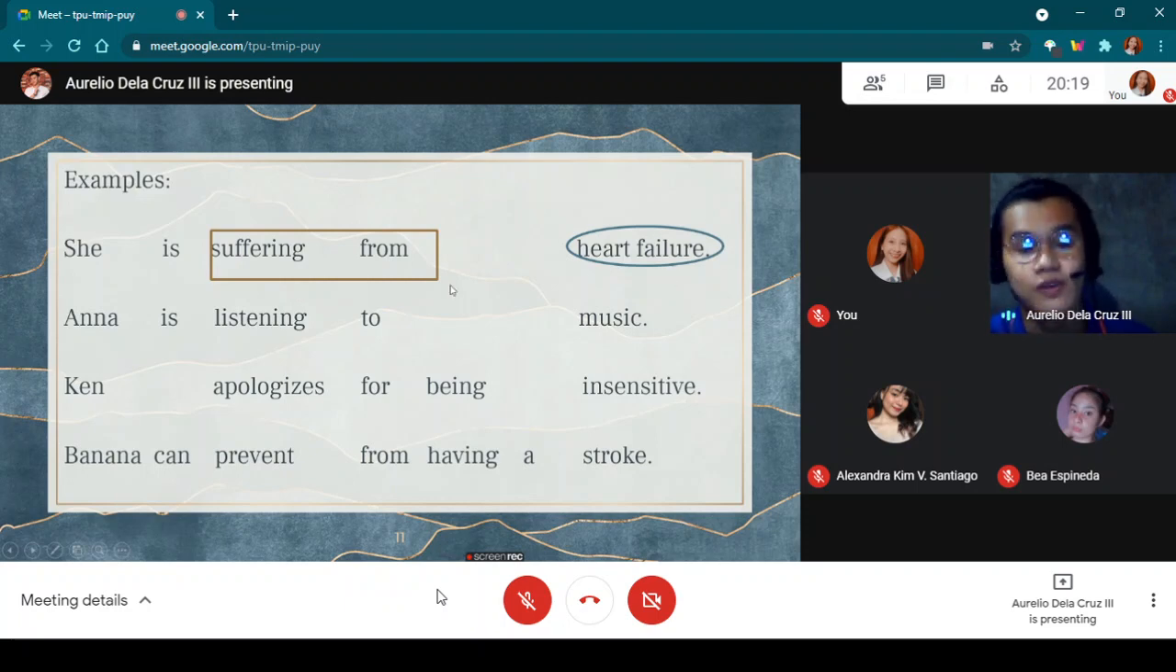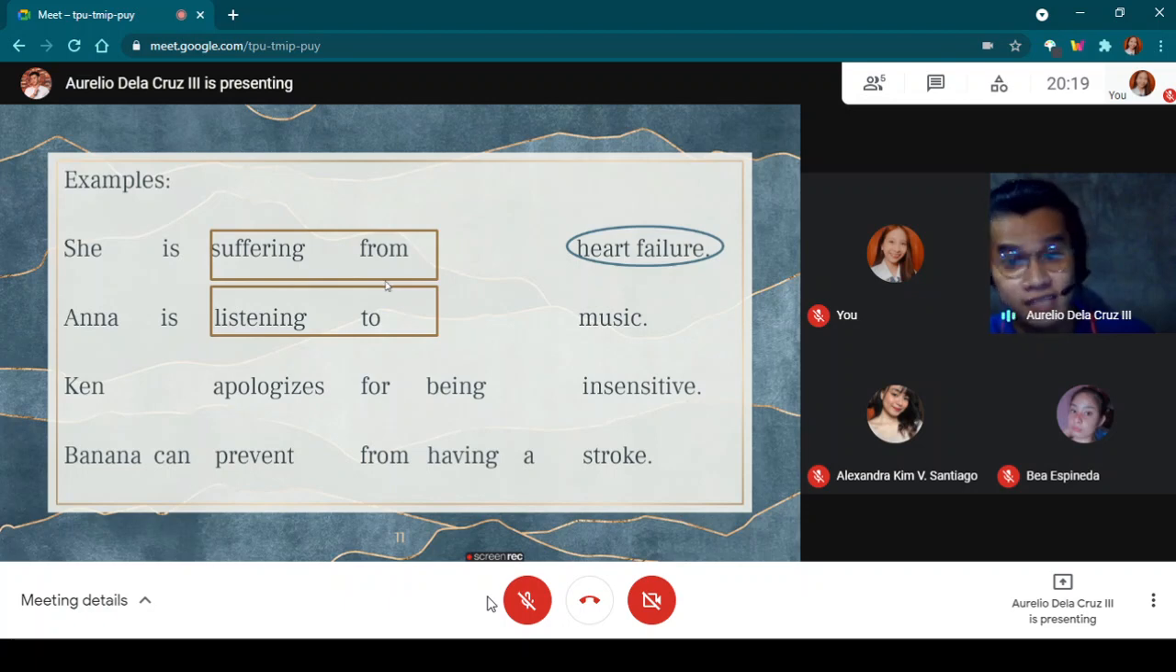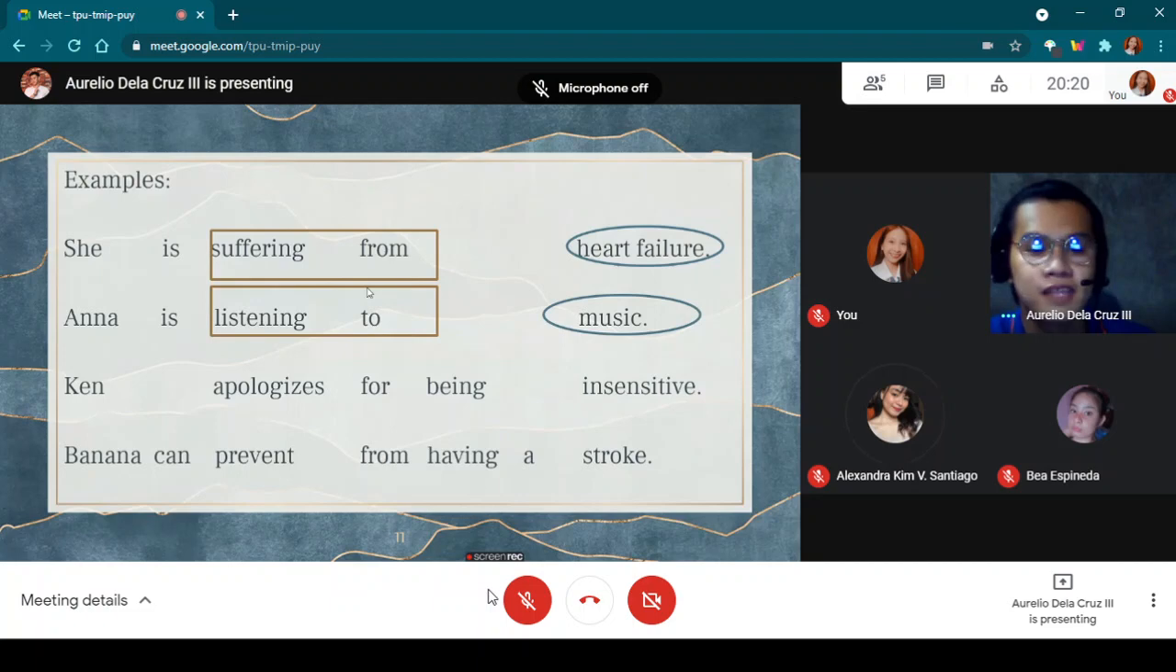From heart failure. And next, in the second sentence, Anna is listening to music. Listening to is the prepositional verb because listening is the main verb and to is the preposition. So it is followed by its object of the preposition, which is what, guys? Music. And next example, Ken apologizes for being insensitive.